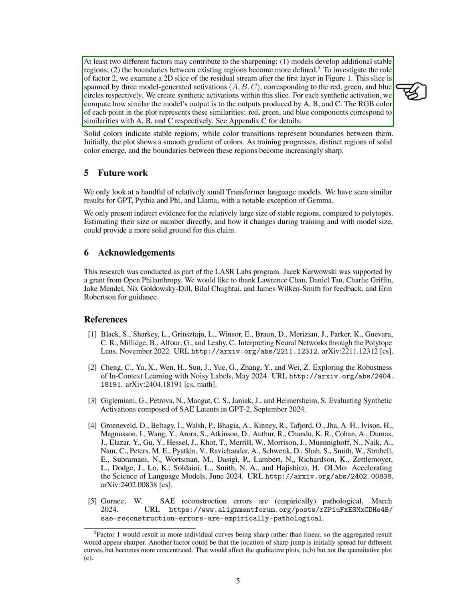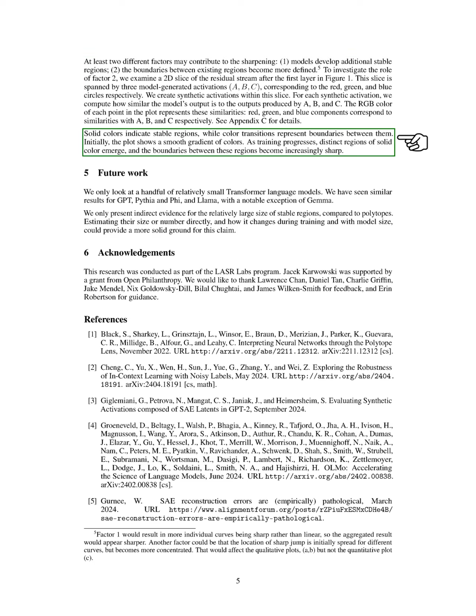This slice includes 3 model-generated activations, represented by red, green, and blue circles. We generate synthetic activations within this slice and measure how similar the model's output is to those of A, B, and C. The RGB color of each point in the plot indicates these similarities, with solid colors representing stable regions and color transitions marking the boundaries. Initially, we observe a smooth color gradient, but as training advances, distinct solid color regions form, and the boundaries between them sharpen.